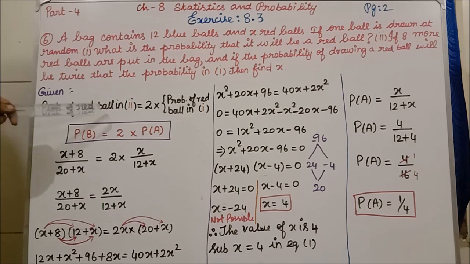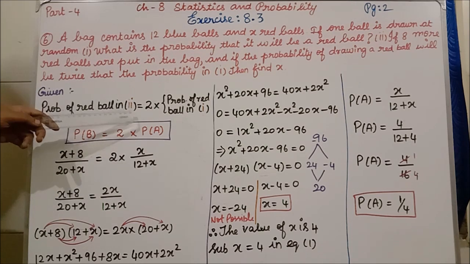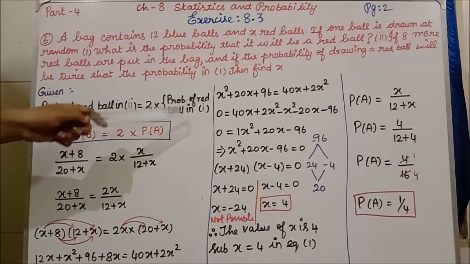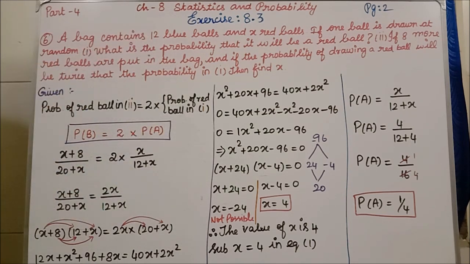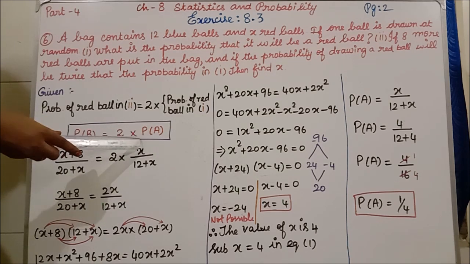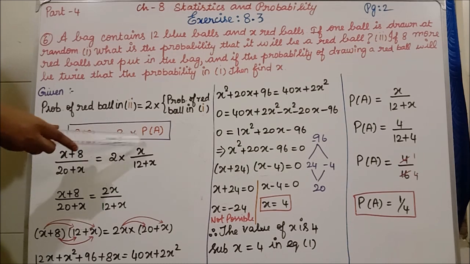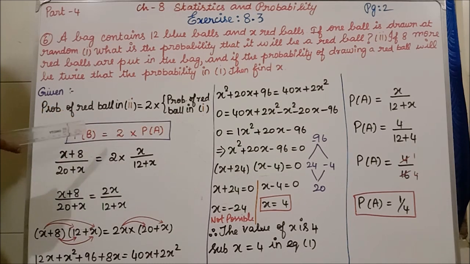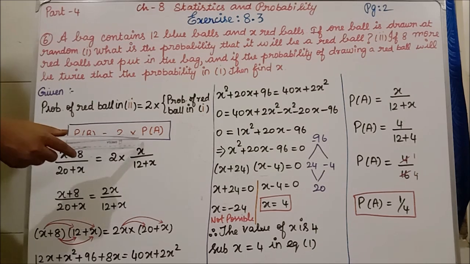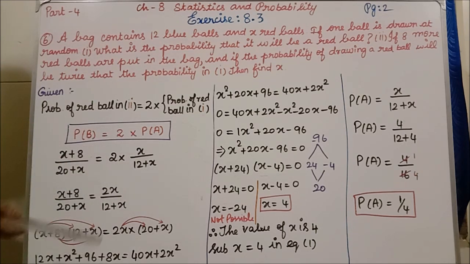Given the probability of a red ball in 2, P of B is equal to twice the probability of a red ball in 1, the first subdivision, P of A. So P of B is equal to 2 into P of A. For the probability of B, the answer we got is x plus 8 divided by 20 plus x, equal to 2 into P of A. P of A is x divided by 12 plus x.